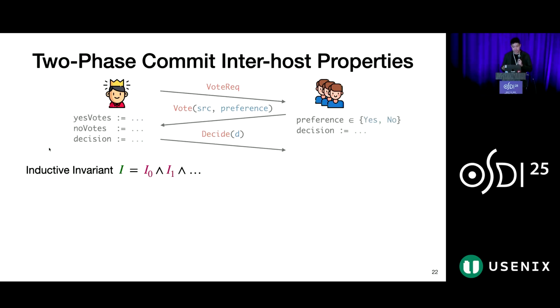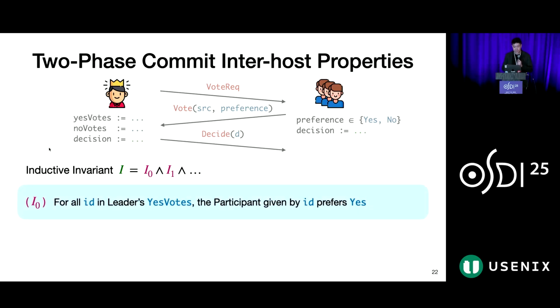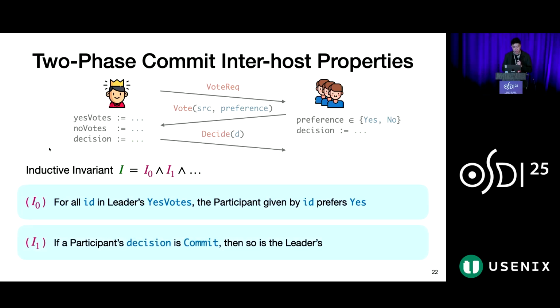Recall that the inductive invariant I is a conjunct of smaller protocol properties. Many of these are inter-host properties that relate the states of distinct hosts. In two-phase commit, we need 2 such properties. Namely, for every entry in the leader's yes vote set, the corresponding participant's preference must be yes. And if a participant's local decision is commit, then the leader's decision must also be the same.